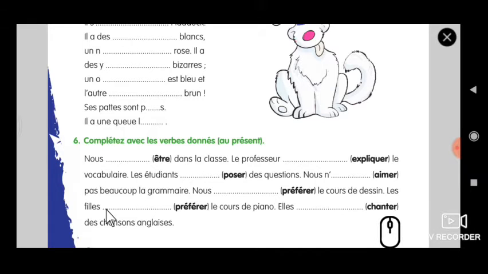Les filles préfèrent. Les filles is what? Third person plural, that means ELLES. So take out the ER and add ENT. Les filles préfèrent le cours de piano. Elles chantent: CHANTENT. Why? Because it is ELLES here, so take out the ER and add ENT. So we are done with this exercise. I will show you the answers now. You can take it down.